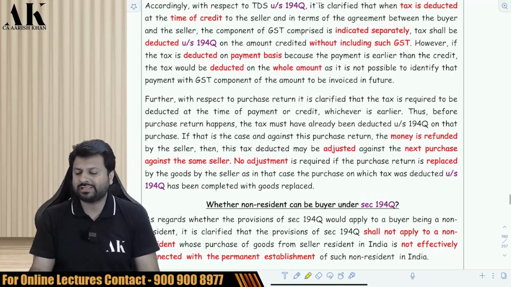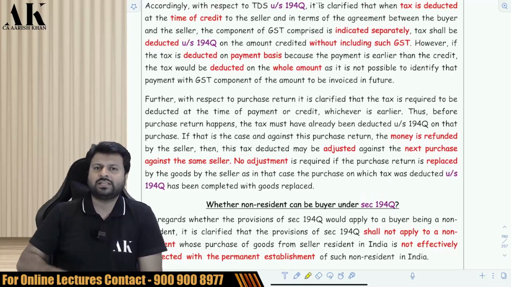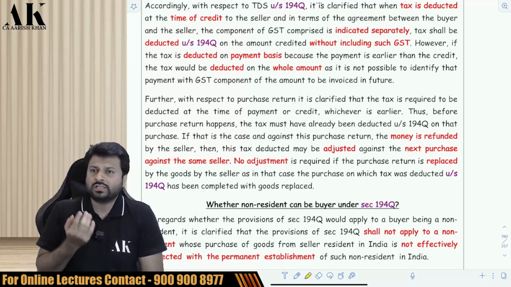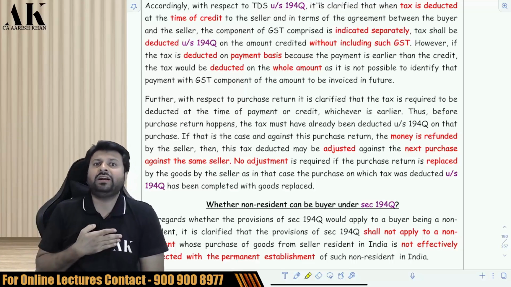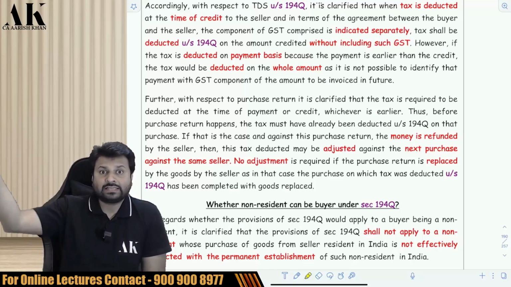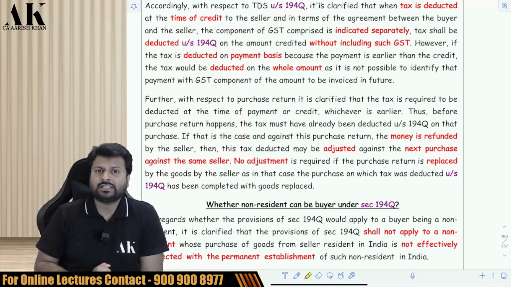Next point, what about purchase return? Suppose I purchase goods of 20 lakh rupees. So I will deduct TDS on 20 lakh rupees at the rate of 0.1%. Now I did not like the goods, so I returned it back. If I returned it and the seller has refunded the money, then I have made excess payment of the TDS to the department, so what shall I do?